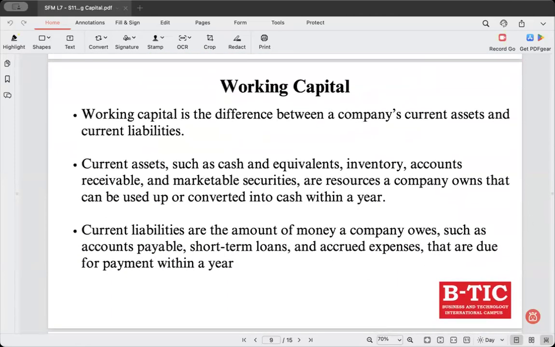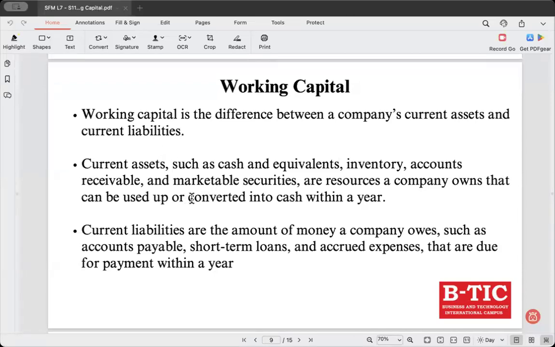And now we are moving on to working capital. Working capital is the difference between a company's current assets and current liabilities. Before I move to the formula of working capital, first let's understand what current assets and current liabilities are. So current assets are the resources expected to be converted into cash or used up within 1 year.